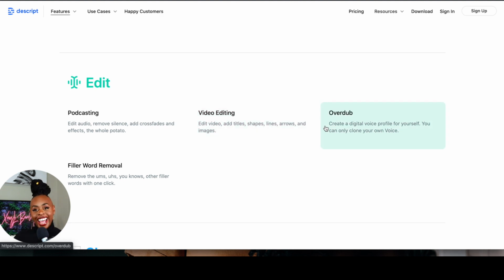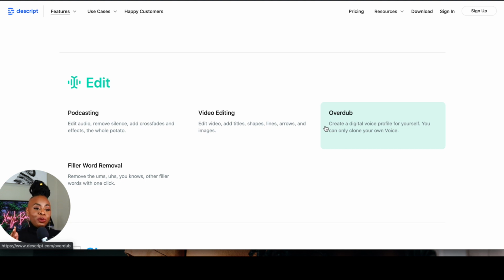And then they have this tool called Overdub. And Overdub is actually where you kind of train Descript to use your voice. And in using your voice, you don't have to go back and re-record things. Because if you type a specific word, Descript will pull your voice in and actually add that word for you.